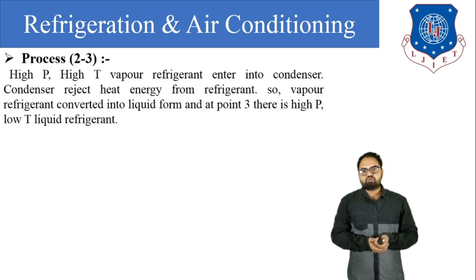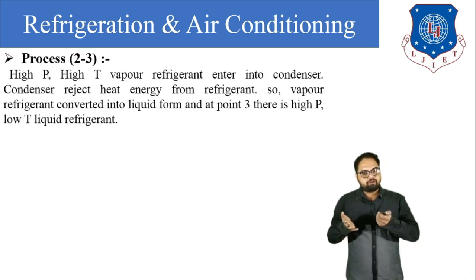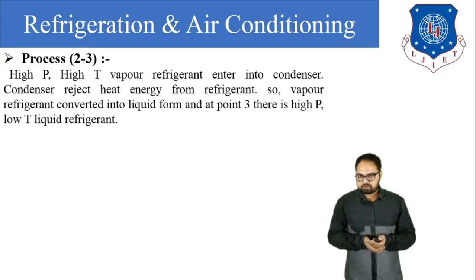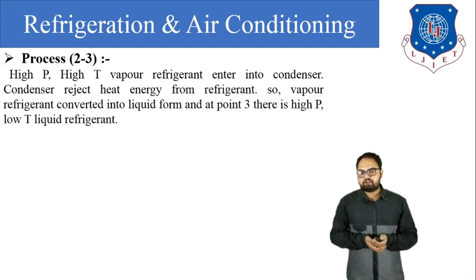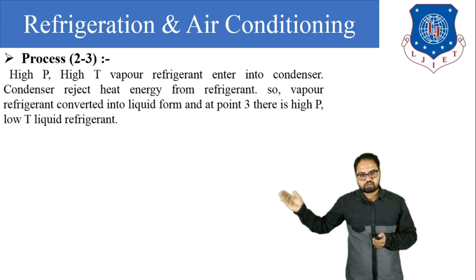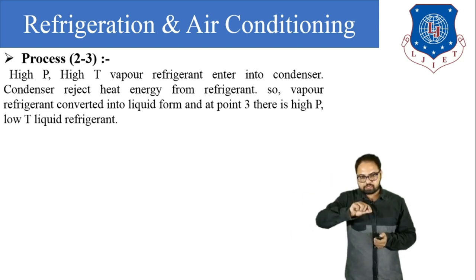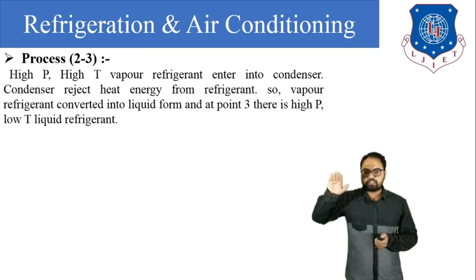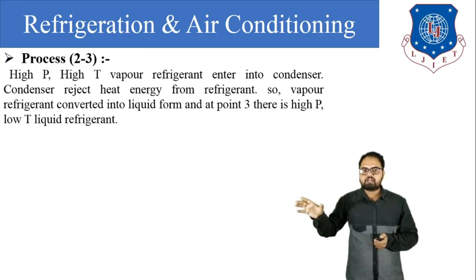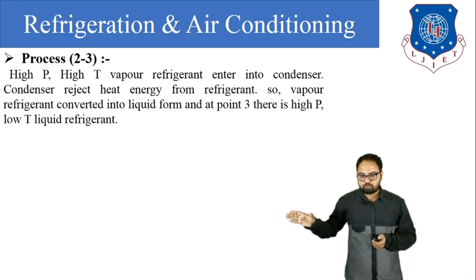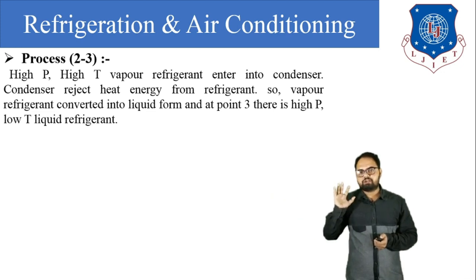Now process 2 to 3: the vapor refrigerant enters the condenser. The condenser condenses the refrigerant at constant pressure. That means high pressure remains high after condensation, but the temperature reduces. So when high pressure, high temperature vapor refrigerant enters the condenser, the condenser condenses it into high pressure, low temperature liquid refrigerant.